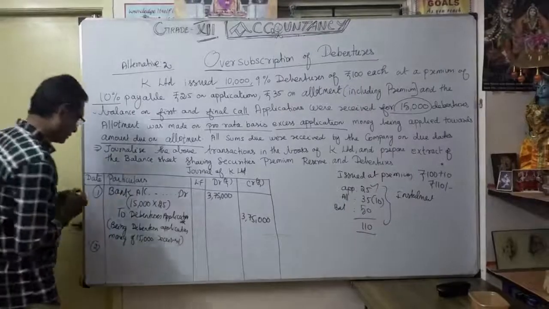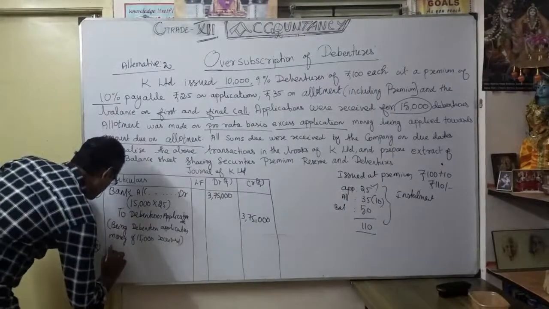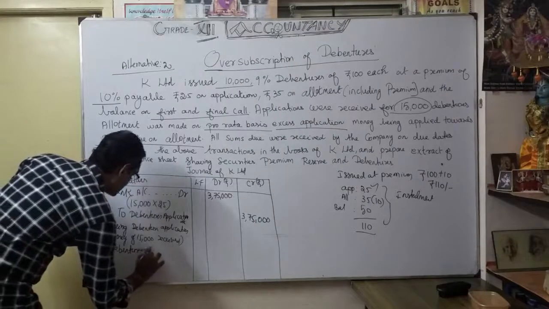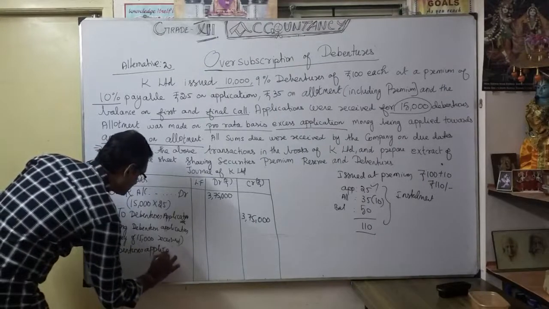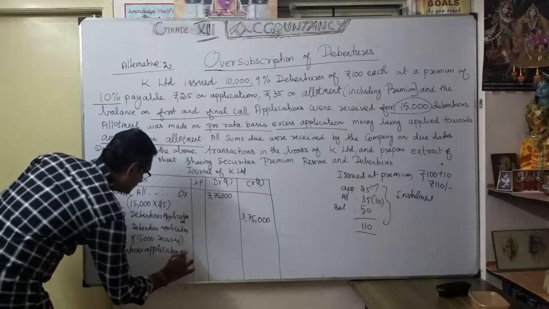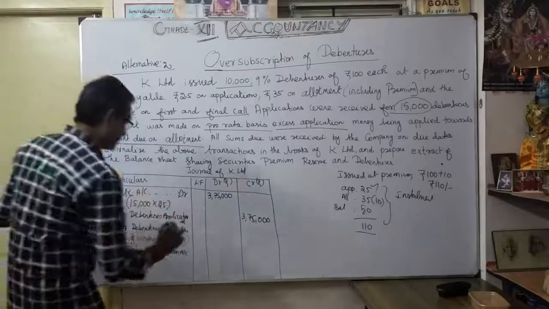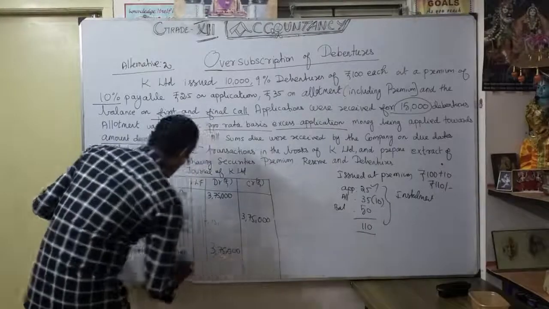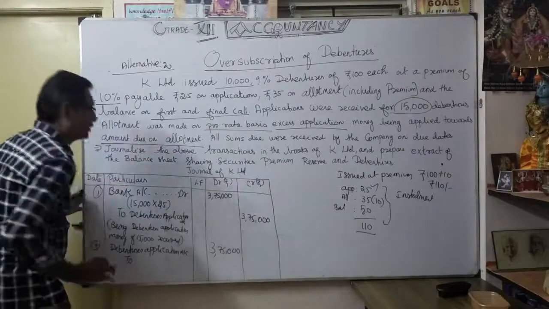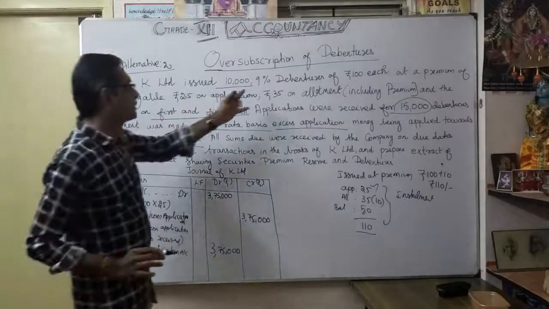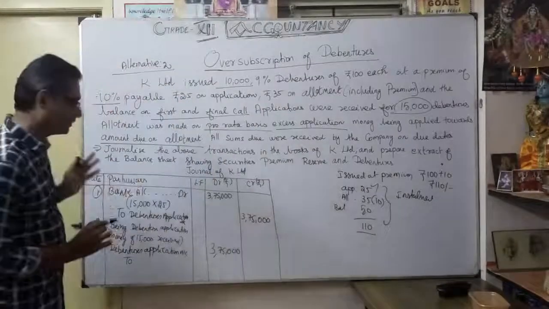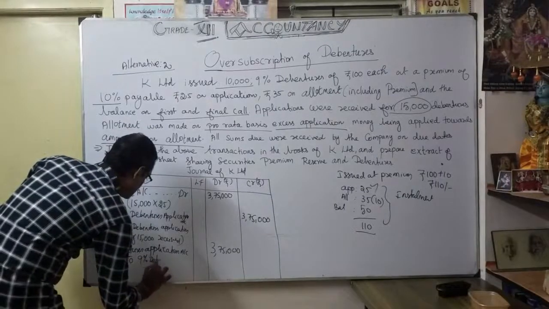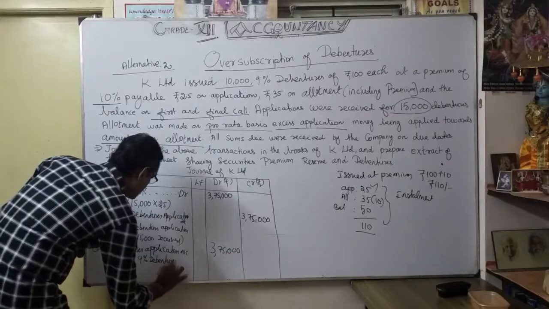So the debentures application account, 3,75,000, you are going to transfer to 9% debentures account.